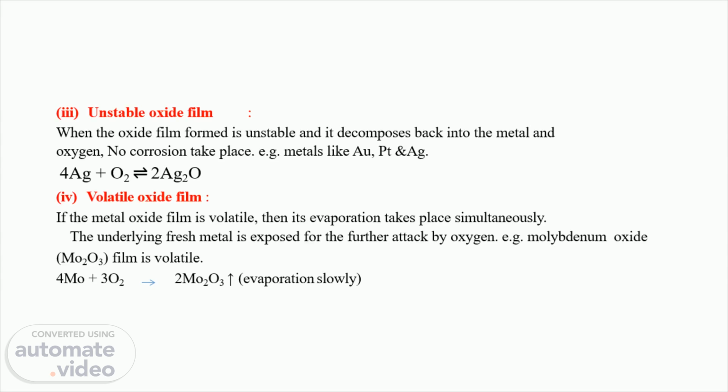So with a volatile oxide film also, we cannot save the metal from corrosion. The complete metal undergoes destruction. The example is molybdenum. It reacts with oxygen and forms molybdenum oxide.